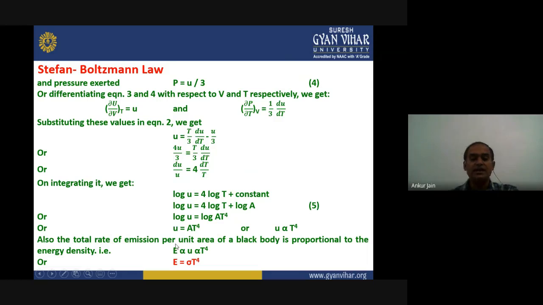That is, E is proportional to U, and that is proportional to T to the power 4. That is Stefan's law. So we can say that E equals sigma T to the power 4. E is proportional to U, and we have already proven here that U is proportional to T to the power 4. That means it becomes E equals sigma T to the power 4. This is our final expression.